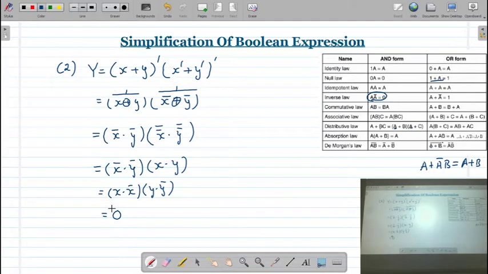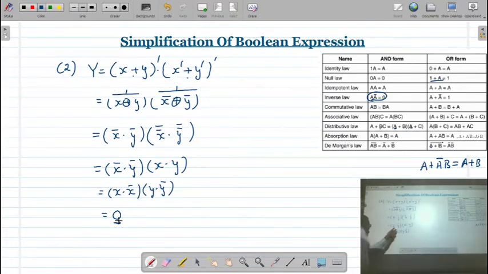So in this expression, you will find the number of gates we have to use. That OR gate is there, another OR gate is there, then we have an AND gate, and for the complement you require a NOT gate. So a number of logic gates are there. But what is the output? Output is 0. Means you don't require any kind of logic gate. Whatever the 0 variable is there, that is the output of your logic circuit.